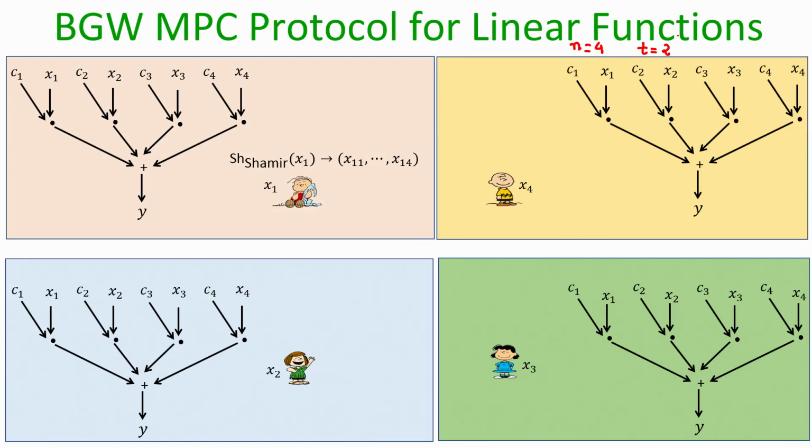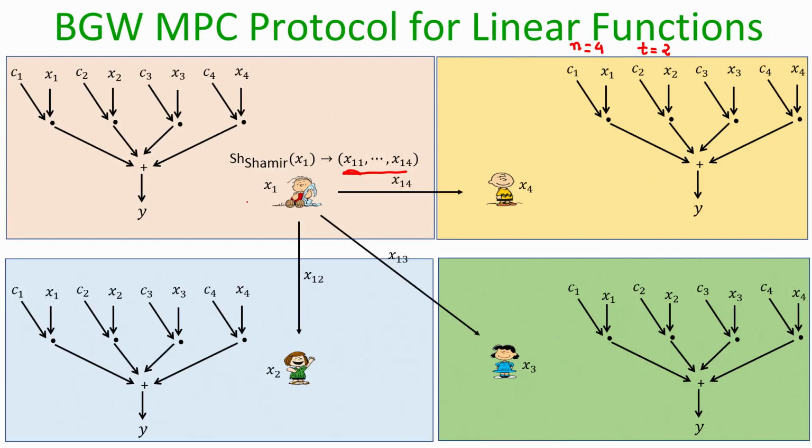So, it will pick a t degree polynomial whose constant term is x1, and compute the vector of shares x11, x12, ..., x1n. In this case n is 4, so it will compute 4 shares, and it will distribute the respective shares to the respective parties.